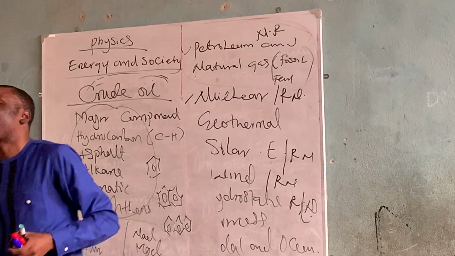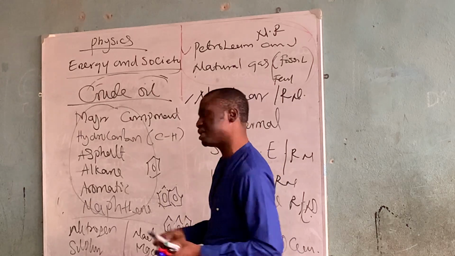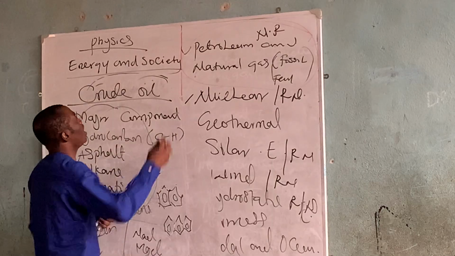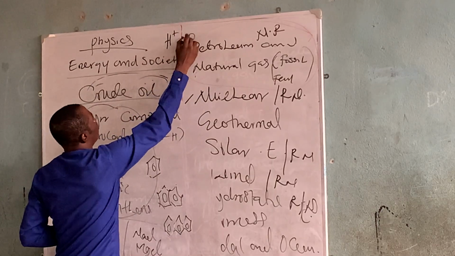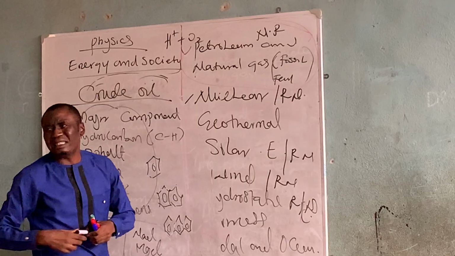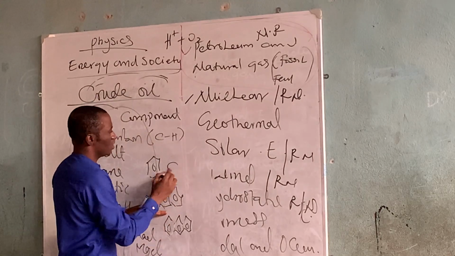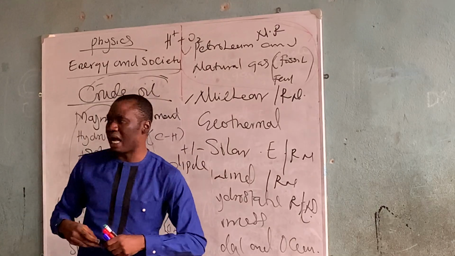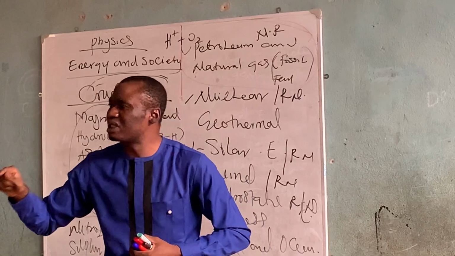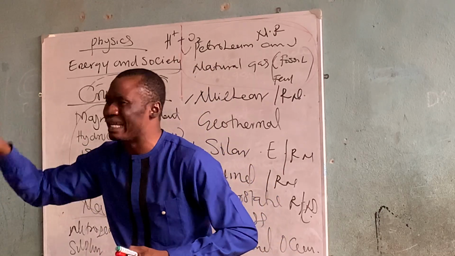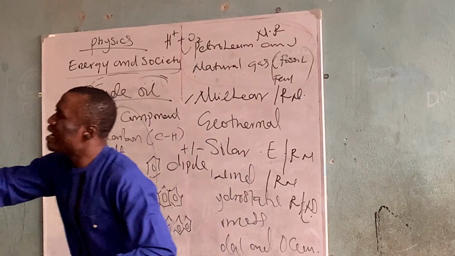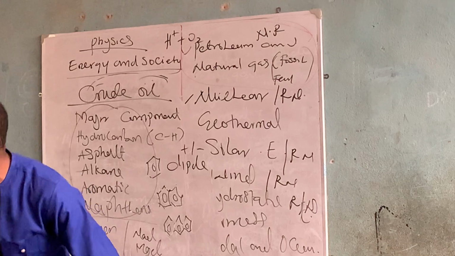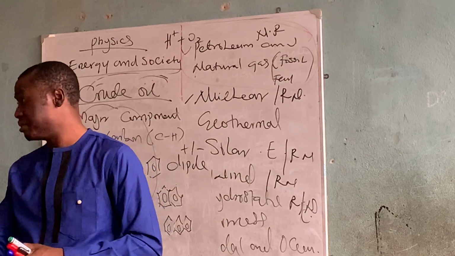Now, how water can generate electricity is through chemistry. Water has hydrogen plus what? Water is a dipole. Dipole means it has positive and negative charge. Any substance that has positive and negative charge is known as an electrolyte. An electrolyte is any substance that can conduct electric current when it is in an aqueous or molten state.